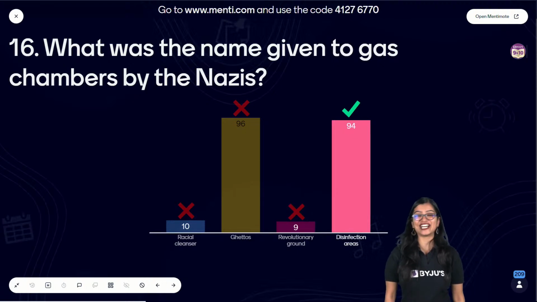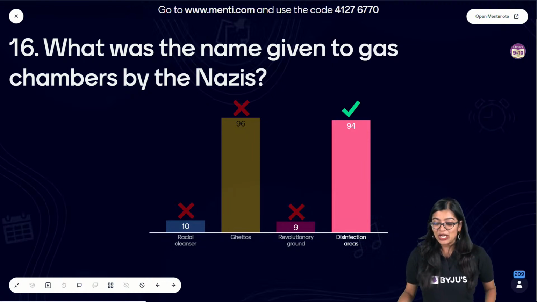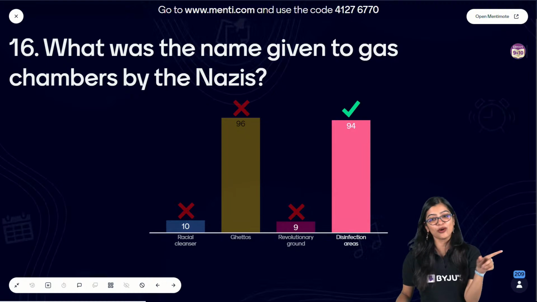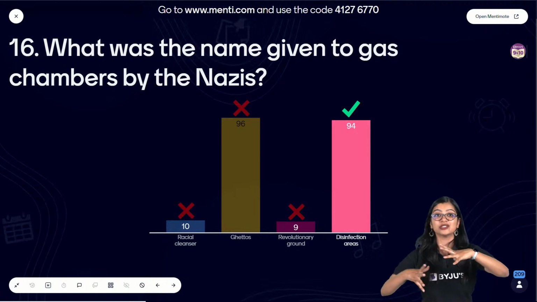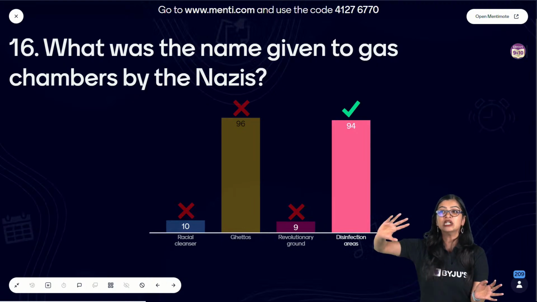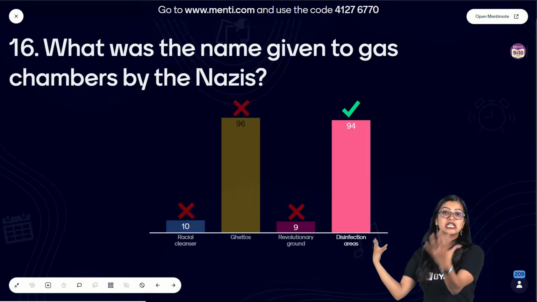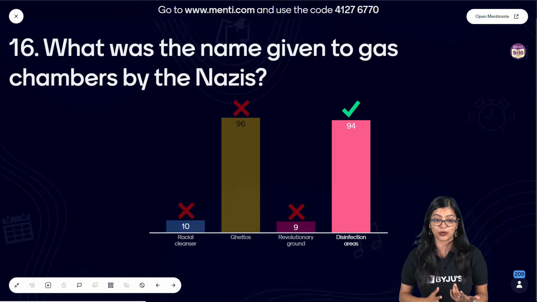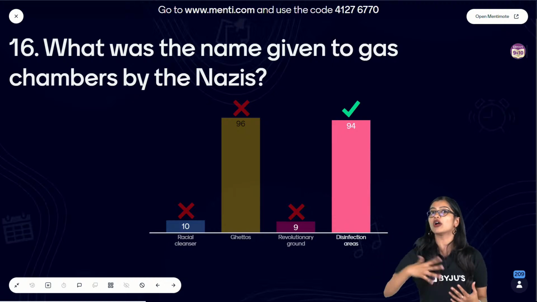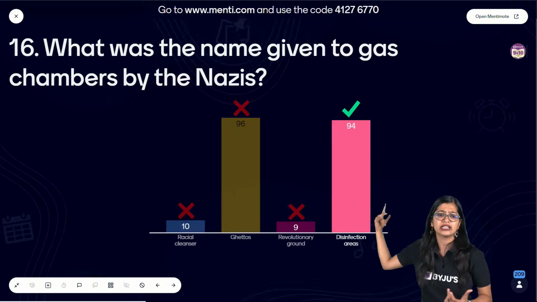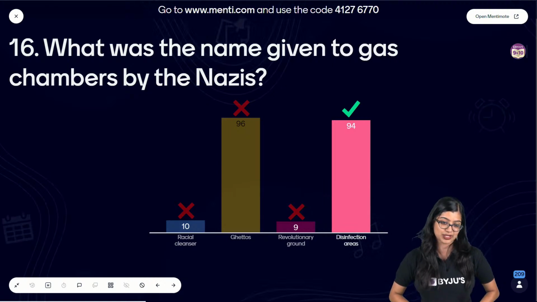So the correct answer here is option D, disinfection areas, right? Now, of course, I know you guys will get confused between ghettos and disinfection areas. But when you talk about ghettos, they were restricted areas, okay? So basically, a restricted area where a certain group of people live, that's what you call a ghetto, right? But disinfection areas is what people were told. So on newspapers or media, or if at all it had to be communicated, these gas chambers were called disinfection areas, right? They were never really telling what was happening there.